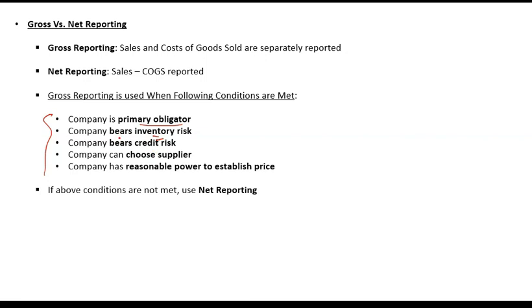Your inventory risk will only be transferred if you have sold the good. So when you are selling it to the agent, if you have the primary obligation to fulfill goods and services, that means that inventory or those goods and services are in your ownership. If you are not able to provide that service, then the loss associated with that service will be borne by you. So all of these will be interlinked. Some of these may be absent in some scenarios. If that is completely absent, then you can still go with gross reporting. So this is about gross reporting and net reporting.